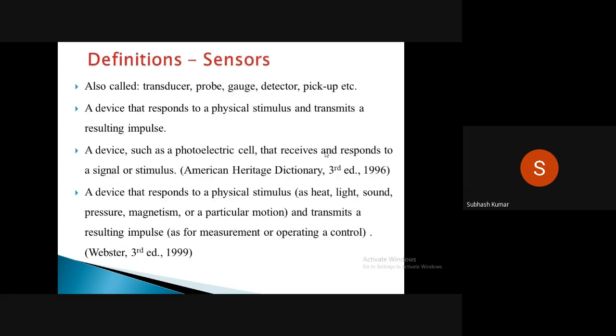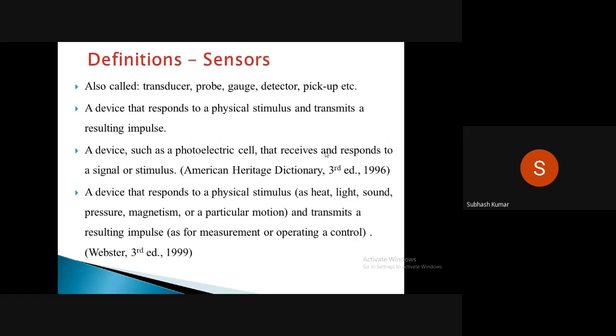Likewise, some other definitions we have collected from other sources: the sensor is also called a transducer, probe, gauge, detector, pickup, etc. And a device that responds to a physical stimulus and transmits the resulting impulse is also called one type of sensor we can define. Another is a device such as a photoelectric cell that receives and responds to a signal or a stimulus, based on the American Heritage Dictionary, third edition, 1996.